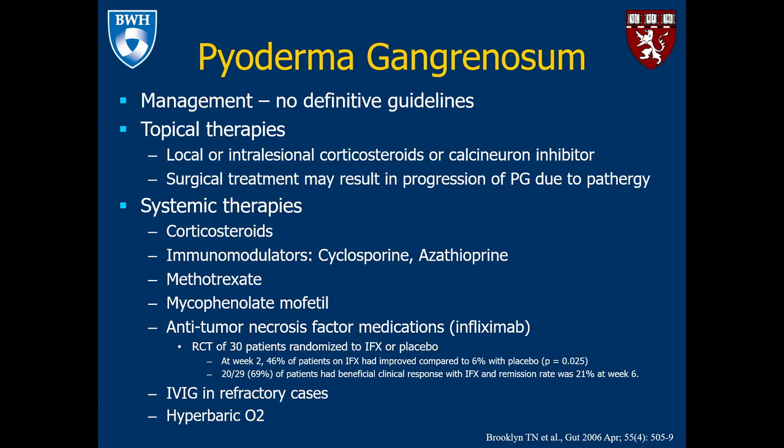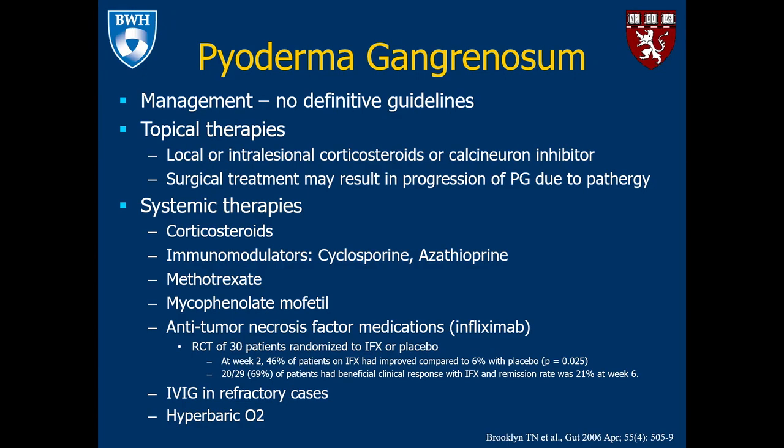Topical or systemic therapies may be prescribed. Topical therapies include local or intralesional corticosteroids or calcineurin inhibitors, and surgical treatment may result in progression of PG due to pathergy, as sites of trauma often are the initiating sites of these lesions. Systemic therapies include corticosteroids, immunomodulators such as cyclosporin or azathioprine, methotrexate, mycophenolate mofetil, anti-tumor necrosis factors, and IVIG in refractory cases or hyperbaric oxygen.